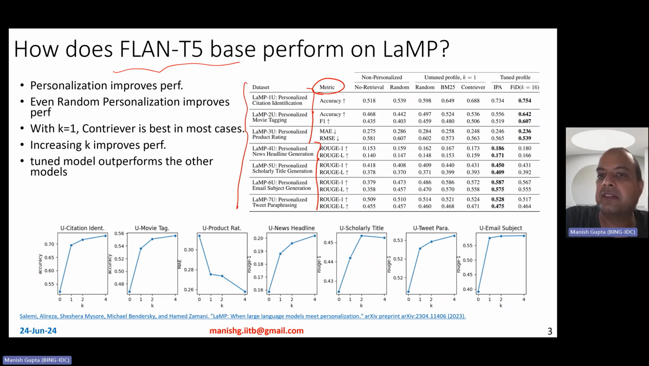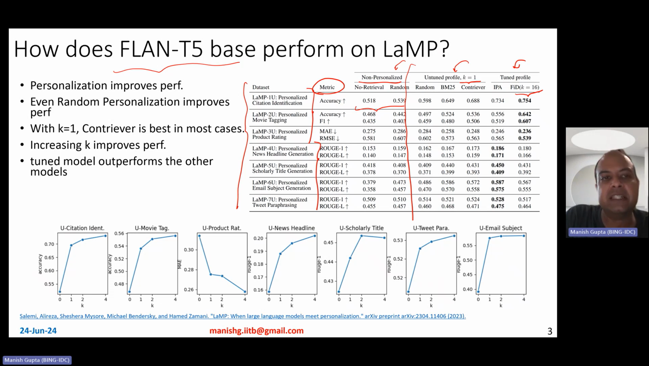And what do you see in the result? These are non-personalized tasks. These are tasks which are personalized, but with only one retrieval from the user history. And this is a tuned profile kind of result, where you tune what K should be used and which retriever you should use and so on. Okay. So what is observed is that if you compare non-personalized versus personalized, non-personalized is worse than personalized. So clearly, personalization helps across all tasks.